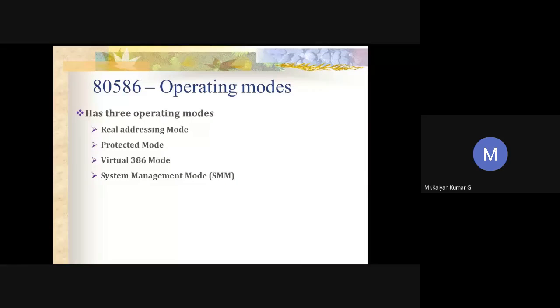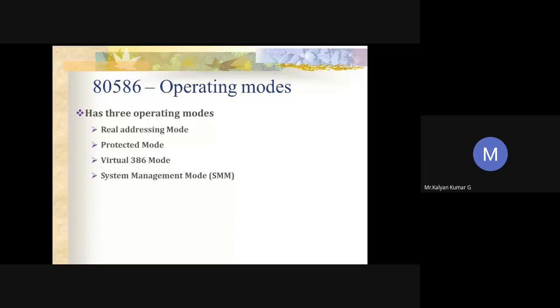So I repeat, do not worry about the advanced processor architecture or have the feeling that the diagrams will be complex. What I suggest is just go through 186 architecture and 386 architecture. That will be more than enough. Because if you are thorough with 386 architecture, the same thing you can write for 486 as well as 586. Almost 90% will be the same.